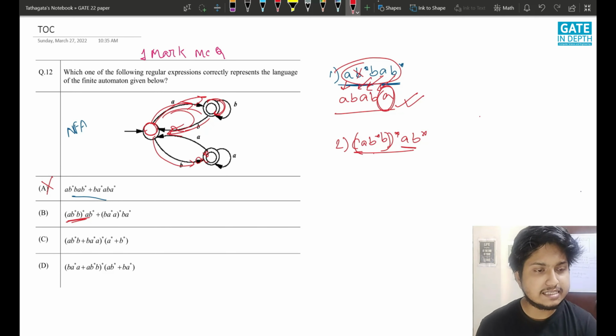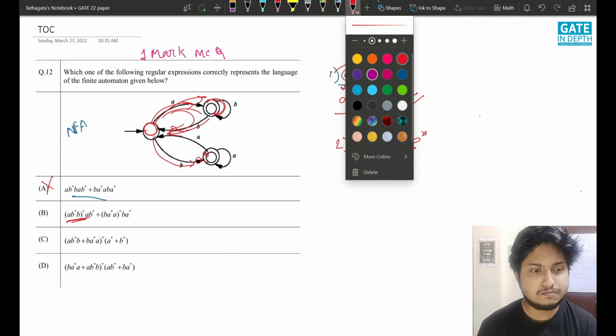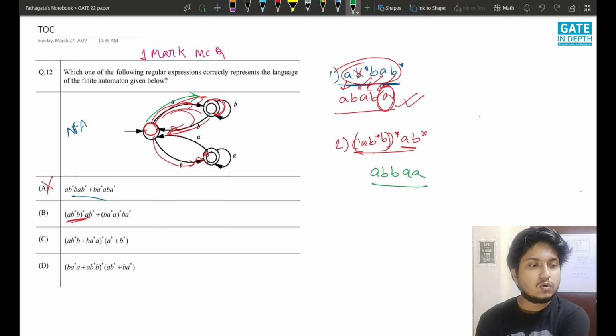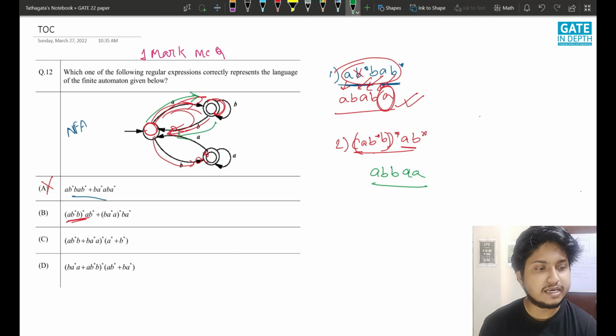So let me take an example. The example should be A B B A A. Okay, this is the example. Say A, so it goes here, and then B B. And after two B's we have A again. So we say that this first B can come here. So this is A, this is B, then again goes here B and A. So this string is accepted by the NFA.